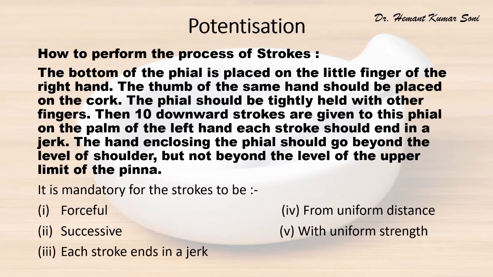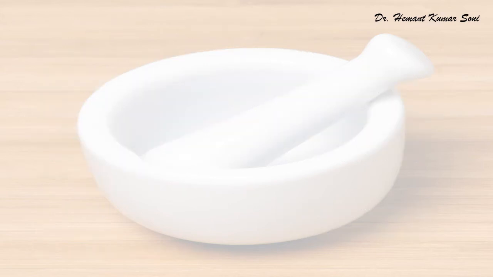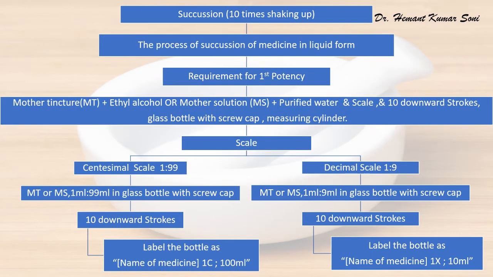The hand enclosing the phial should go beyond the level of the shoulder but not beyond the upper limit of the pinna. Dear students, it is mandatory for the strokes to be forceful and successive. Each stroke ends in a jerk from a uniform distance with uniform strength. Dear student, this is the flow chart of the process of succussion in liquid form. It is the process of 10 times shaking up.